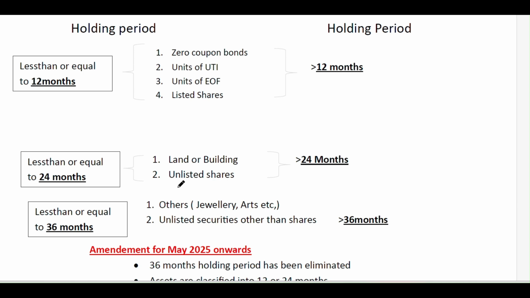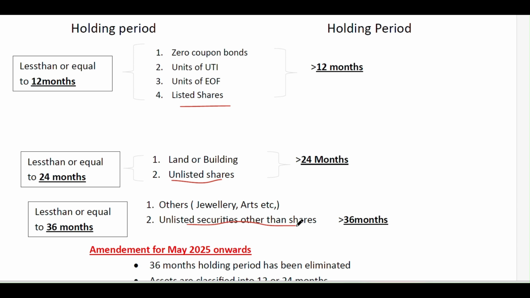And unlisted securities other than shares. Here listed shares are covered and unlisted shares are covered, but unlisted securities other than shares, like debentures and preference shares, will come under this category. If held for less than or equal to 36 months, it comes under short term capital gain. If you hold greater than 36 months, it is a long term capital gain.